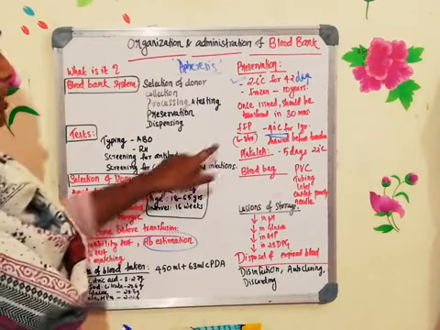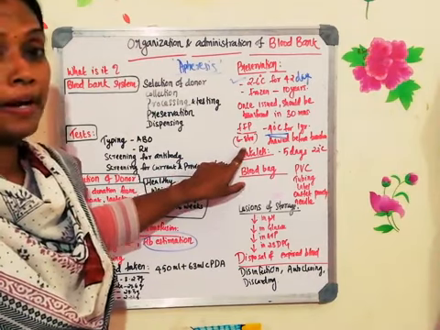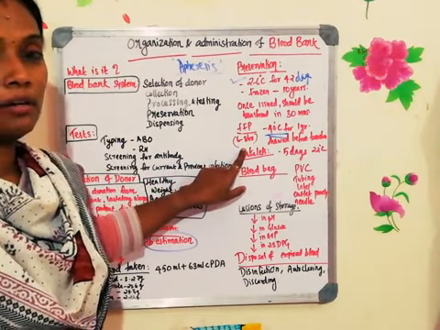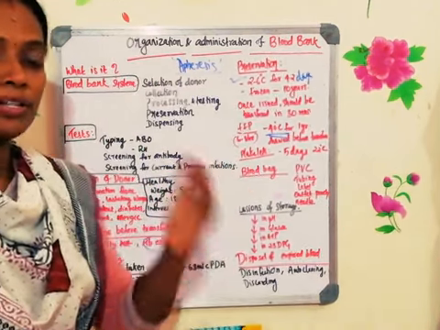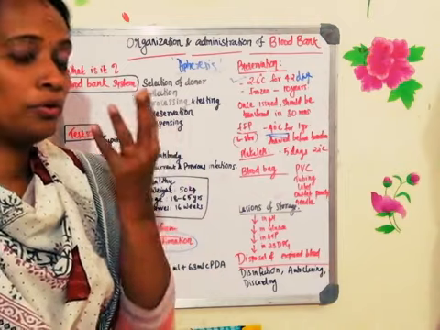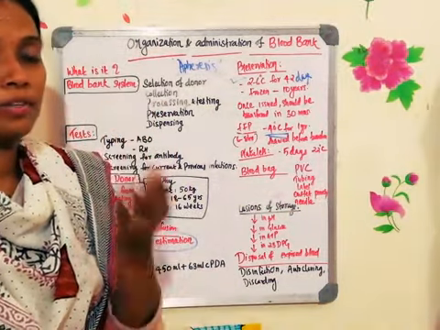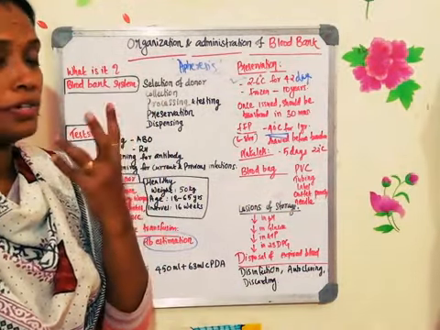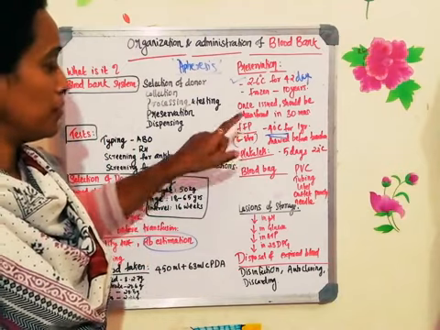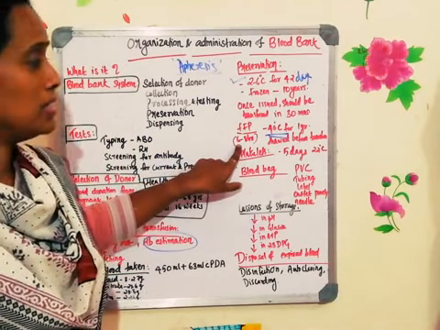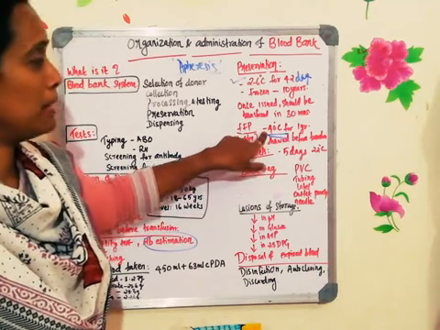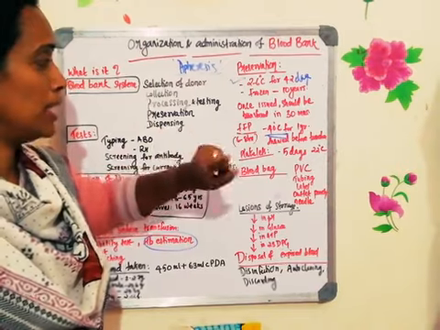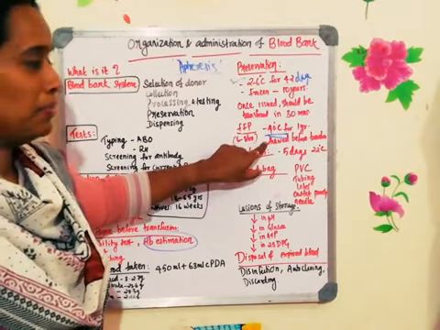Okay, so now the fresh frozen plasma should be prepared within 6 to 8 hours after the blood collection. After that, you cannot separate it, or when you are separating also, you will not be getting a plasma with a sufficient amount of protein. So fresh frozen plasma preparation should be done within 6 to 8 hours, and after the preparation, it should be kept at -40 degrees centigrade for 1 year. You can keep it for 1 year.